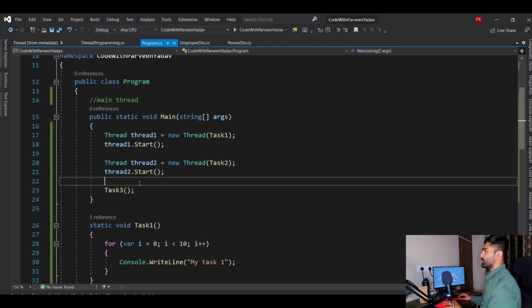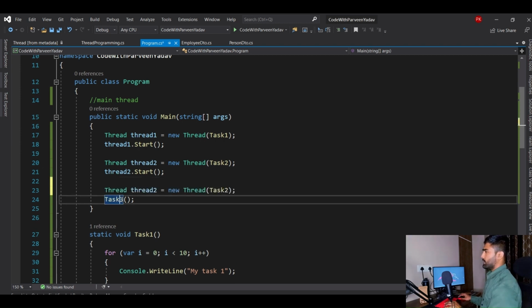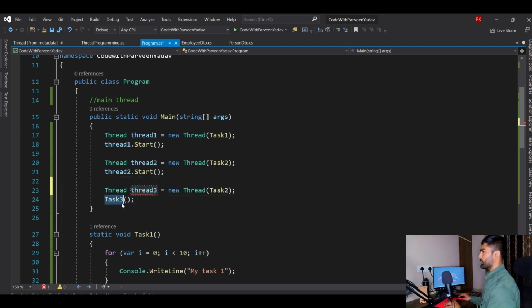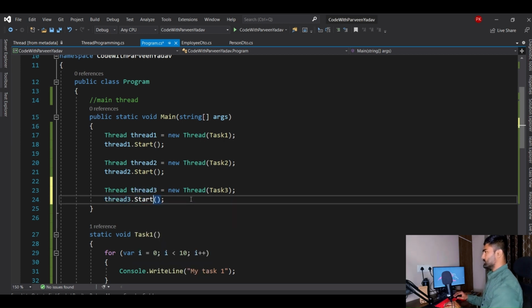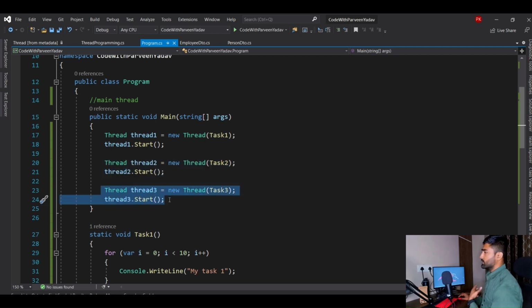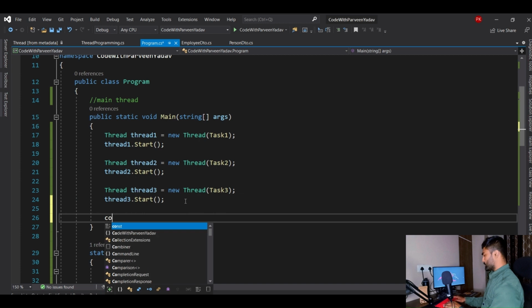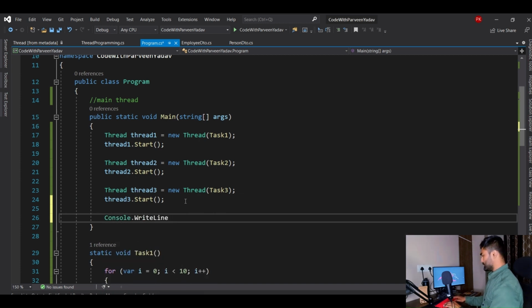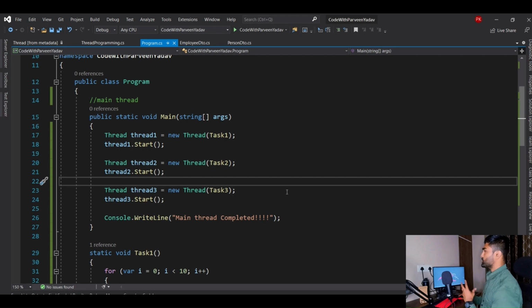So I'm going to create one more thread for this as well, and I will name it thread 3 and assign thread 3 here. Here you go, right? And then I will say, hey, go and start thread 3. Now all of these 3 are going to work under multiple threads, under their own threads. And whatever code you write here would be working under a separate thread. Let's call that the main thread. I would say main thread completed. Here you go. Let's fix this and now let's see the magic.